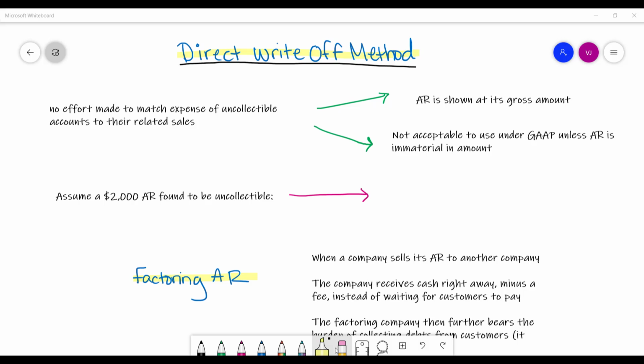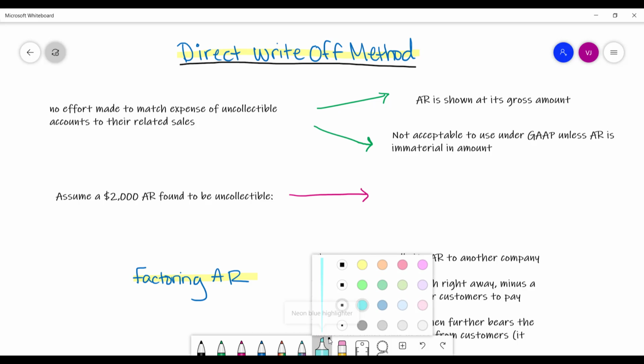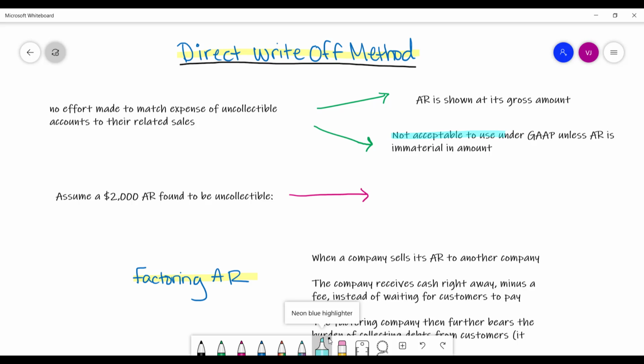It almost goes without saying that because we are in clear violation of the matching principle, this is not acceptable to use under GAAP. This is not GAAP approved, unless your total accounts receivable is considered immaterial. If you're a company that mostly works with cash sales and you really have a small amount of accounts receivable balance at any given time, if it's really considered immaterial, this kind of method would be permissible under GAAP.